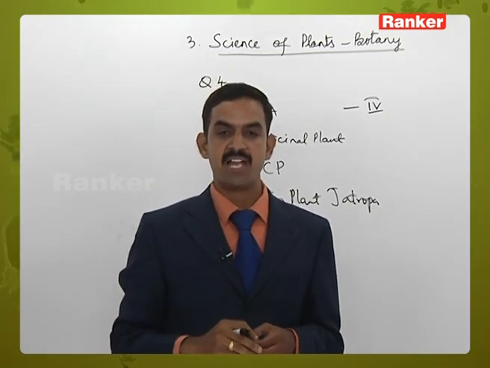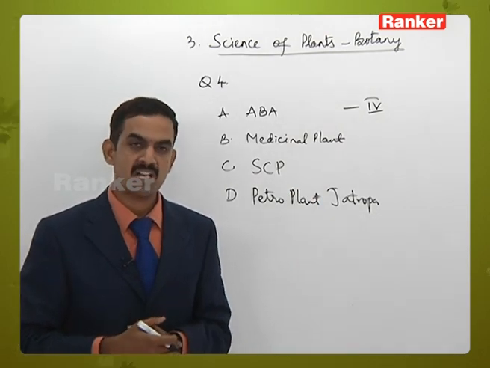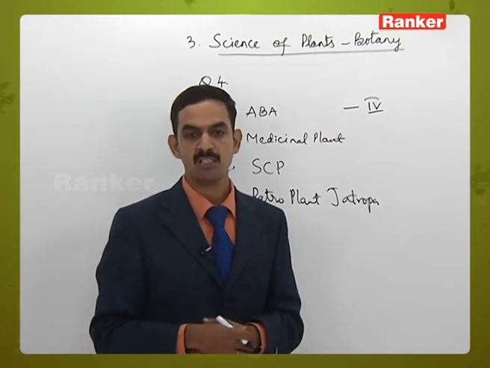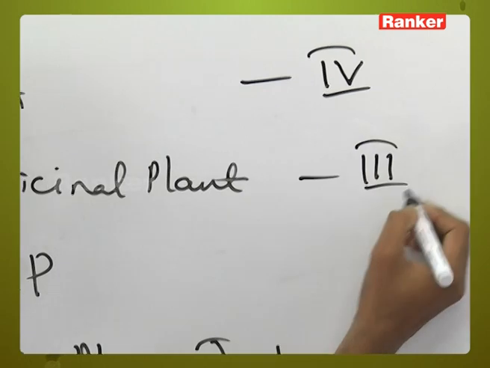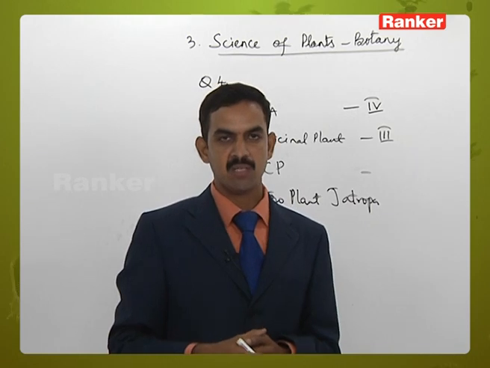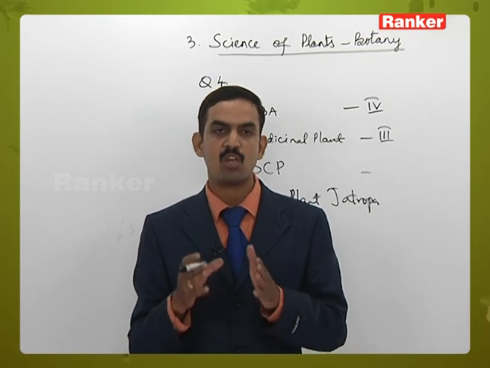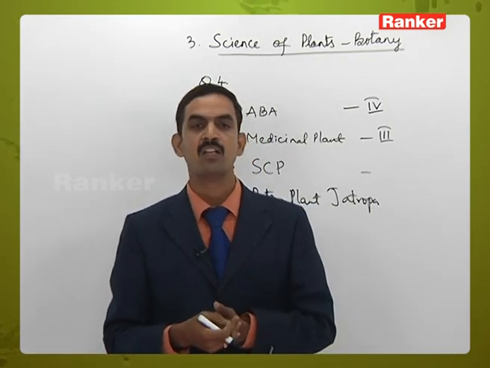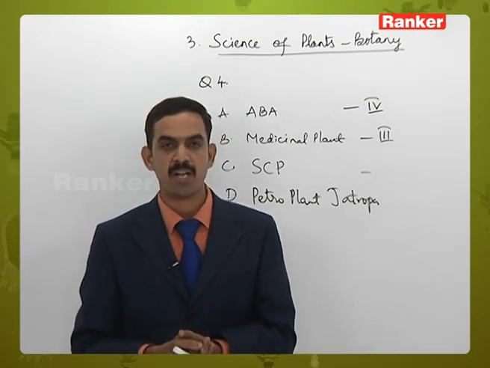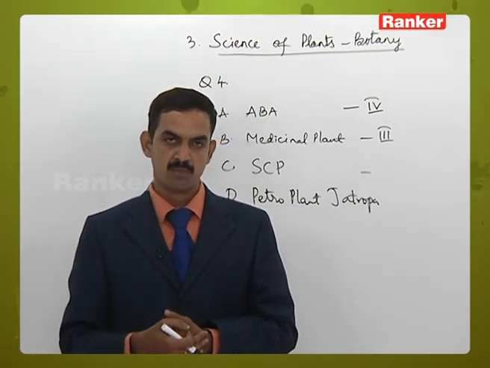B, medicinal plant. Out of the given options, digitalis is a plant having medicinal value. It is used for making many drugs which are useful for human beings. So that is 3. And single cell protein is nothing but some unicellular organisms which have large quantities of proteins when compared to Fabaceae family members, and the dried or fresh biomass of those unicellular organisms is extracted to produce proteins.